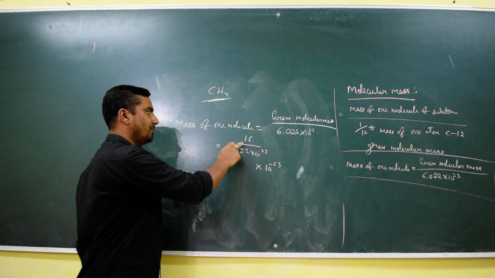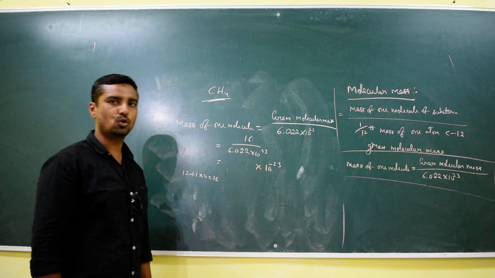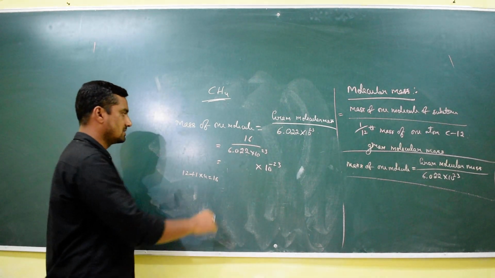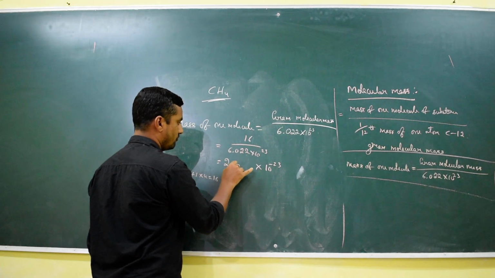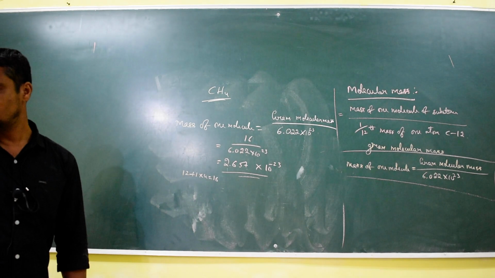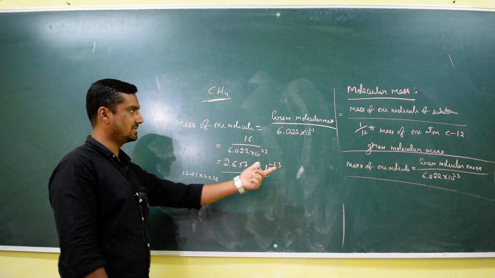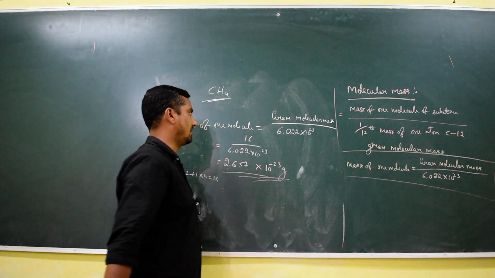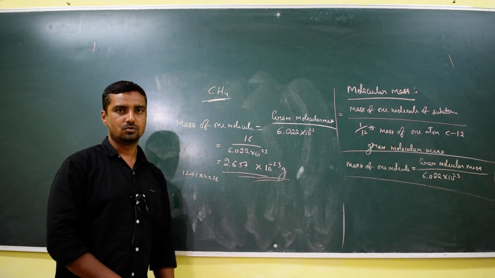So we just have to divide 16 by 6.022, and we get 2.657. This can be represented in grams, that is what it's called. We have to represent it in grams, right? So thank you.